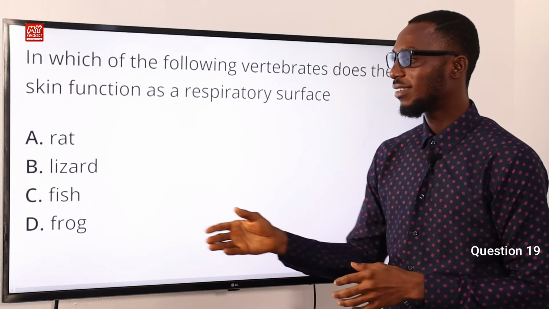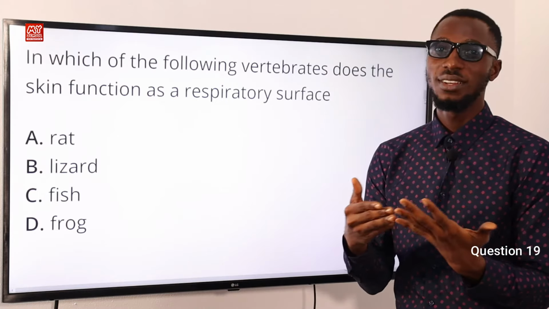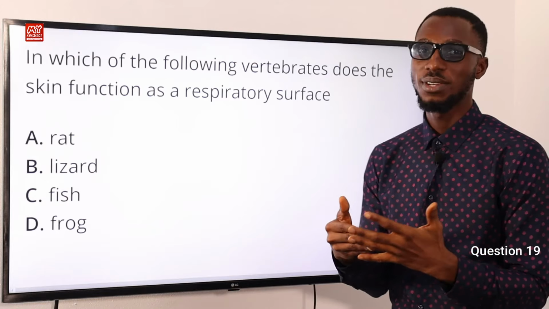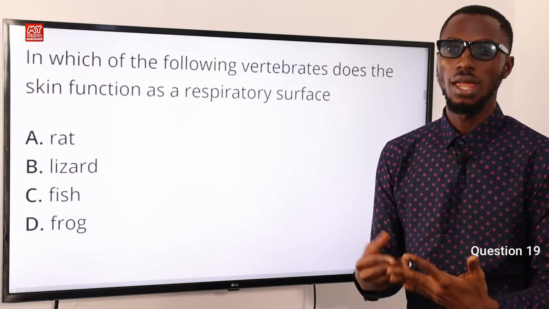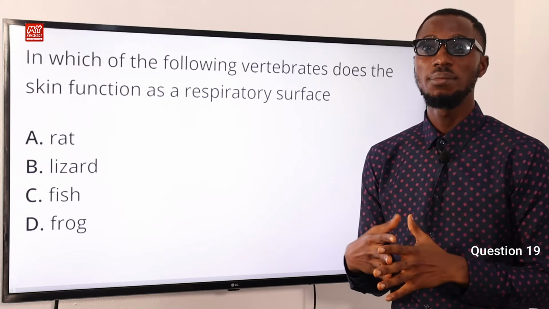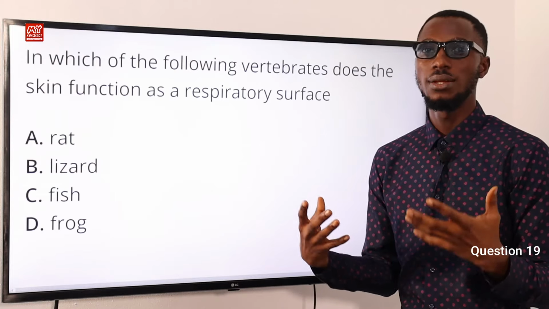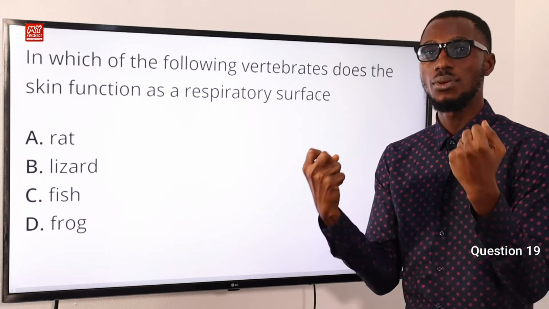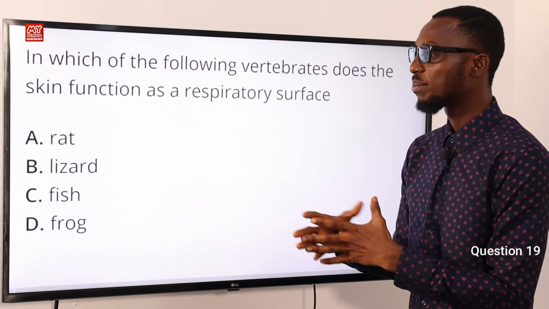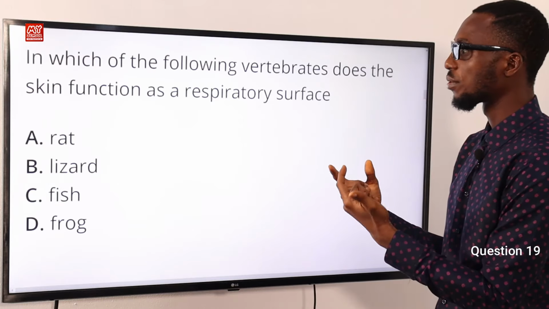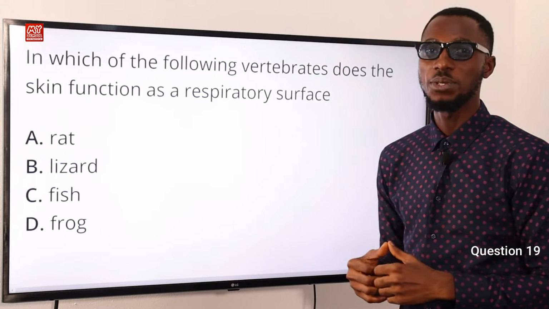Then for amphibians like the frog, when they are still in the developmental stage, they use their gills. As adults, they now use their lungs and their skin. They have to keep their skin moist at all times with some mucus, and that mucus allows them to absorb oxygen from the environment. So the vertebrate that uses the skin as a respiratory surface is the frog. So the correct option is option D.